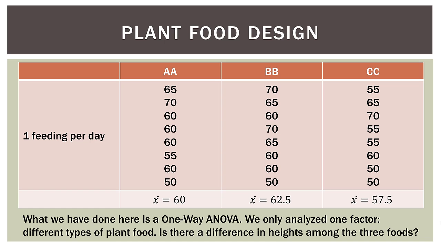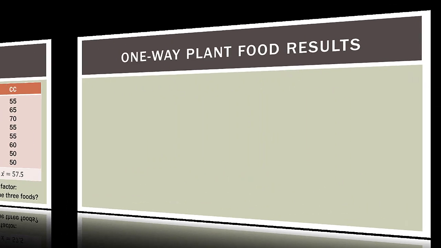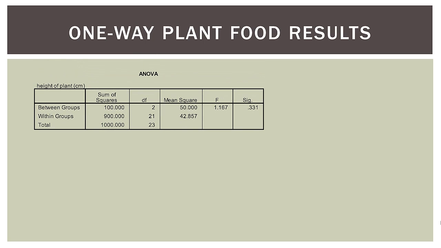So we have AA at 60 centimeters, BB at 62.5 centimeters, and CC at 57.5. And the one-way ANOVA allows us to test more than 2 means. Now when we do that analysis in SPSS, this is what we get. We get an F statistic, or an F ratio, of 1.167, which is pretty low. And you can tell by the significance level of 0.331 that it is not significant. Remember, we're looking for a significance level of 0.05 or lower. So this is not a significant result.